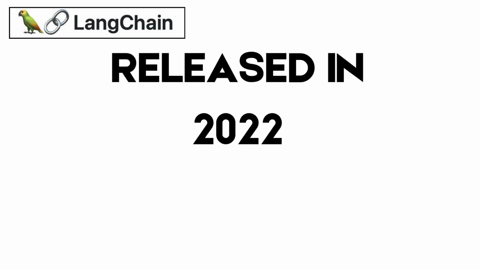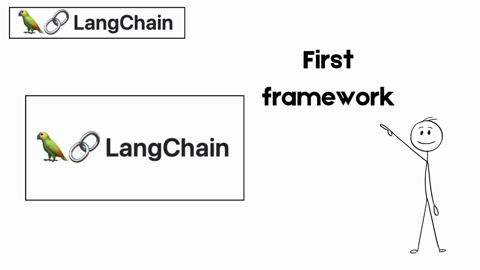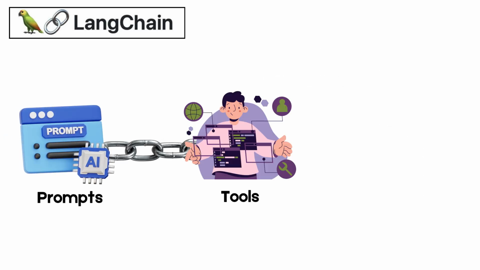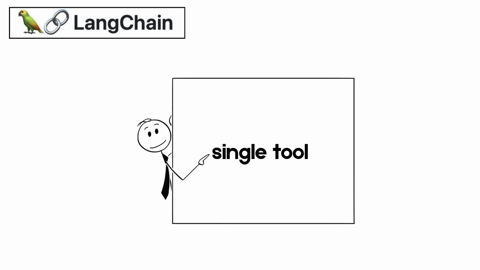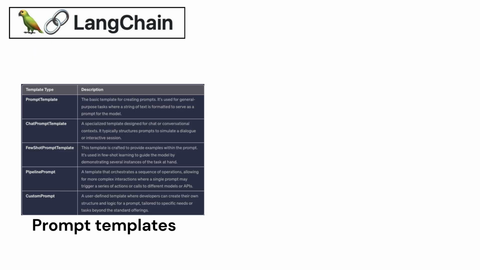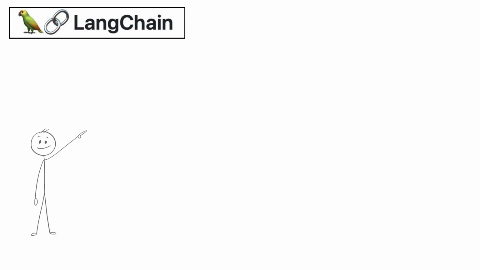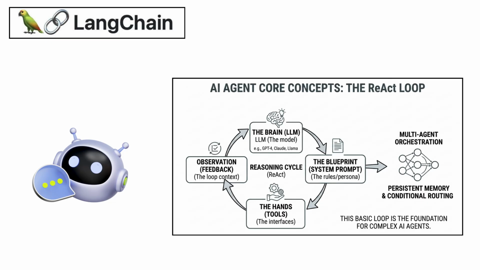Released in 2022 by Harrison Chase, LangChain became the first framework that let developers chain prompts, tools, and memory together instead of writing everything from scratch. It's less a single tool and more a giant toolbox. Prompt templates, memory modules, document loaders, over 600 tool integrations. Almost every agent tutorial online still starts here.